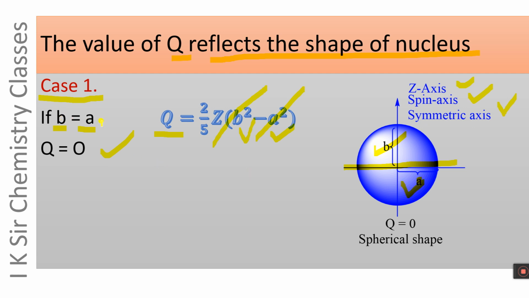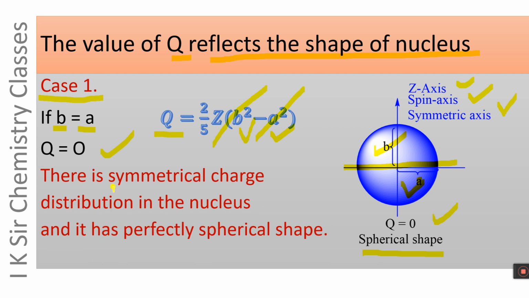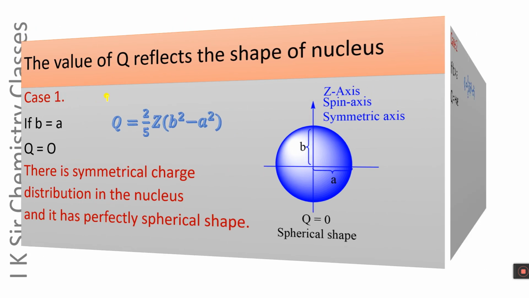And when B and A are equal, Q equals 0, and it is possible only when the nucleus has a spherical shape. There is symmetrical charge distribution in the nucleus, and it has perfectly a spherical shape when electric quadrupole moment of the nucleus is 0, and it is possible when B equals A.